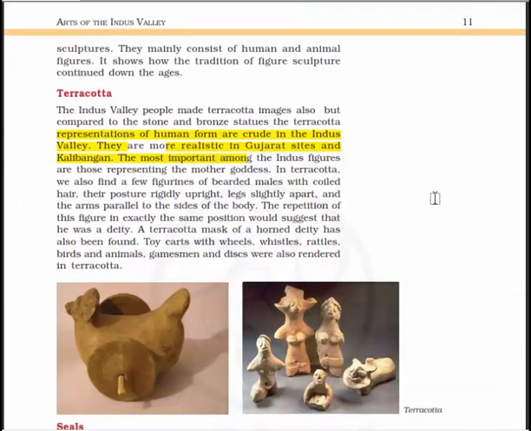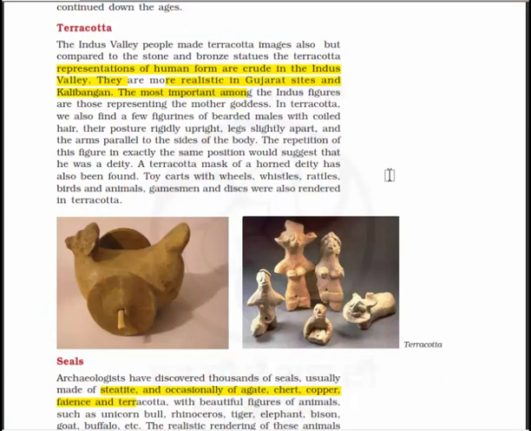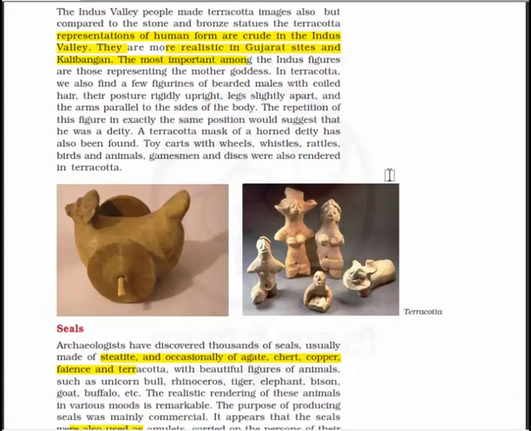The Indus Valley people made terracotta images also, but compared to the stone and bronze statues, the terracotta representations of the human form are crude in the Indus Valley, and they are more realistic in Gujarat sites and Kalibangan. The most important among the Indus figurines are those representing the mother goddesses. In terracotta, we also find a few figurines of bearded males with coiled hair, their posture rigidly upright, legs slightly apart, and the arms parallel to the sides of the body. The repetition of this figure in exactly the same position would suggest that he was a deity.